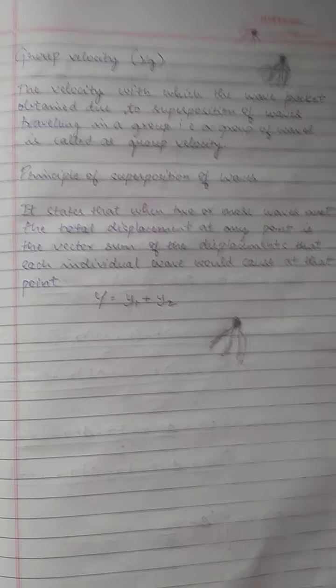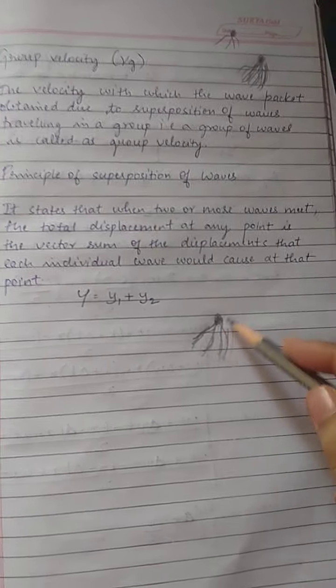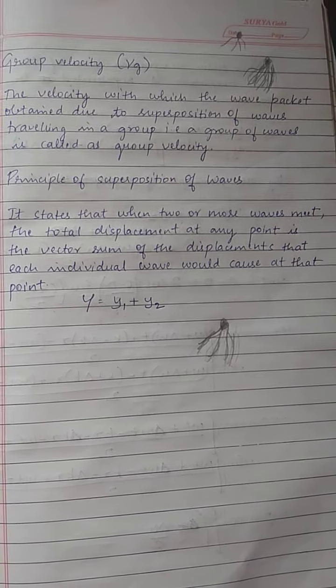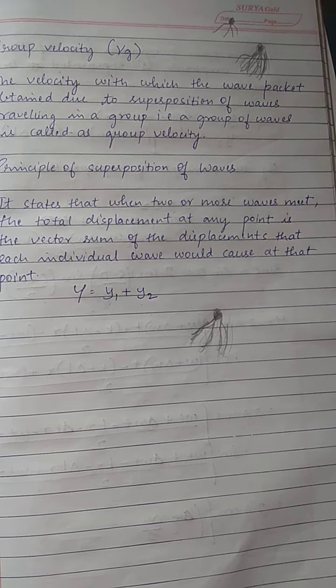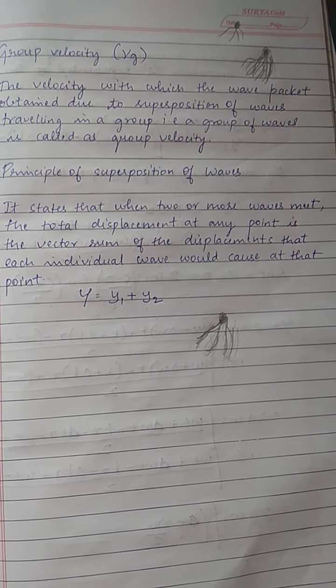Before going to the derivation, the principle of superposition of waves. It states that when two or more waves meet, the total displacement at any point is the vector sum of the displacement that each individual wave would cause at that point. That is, y is equal to y1 plus y2.